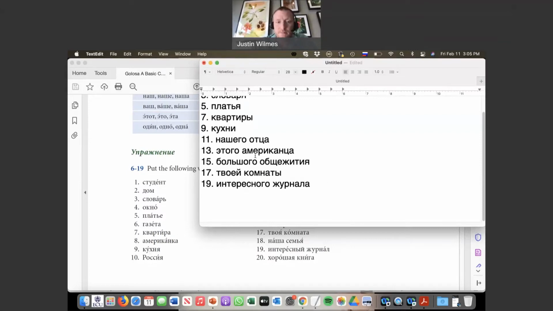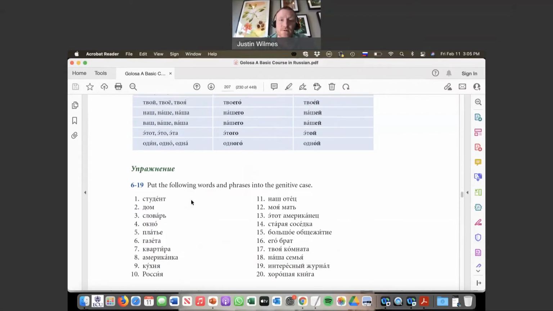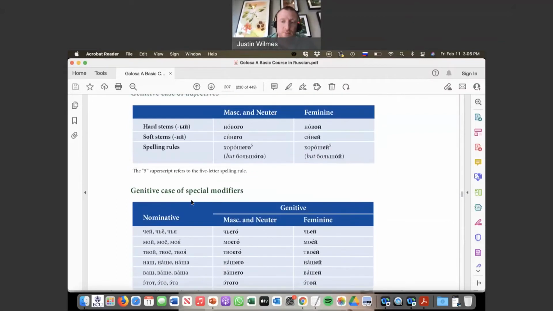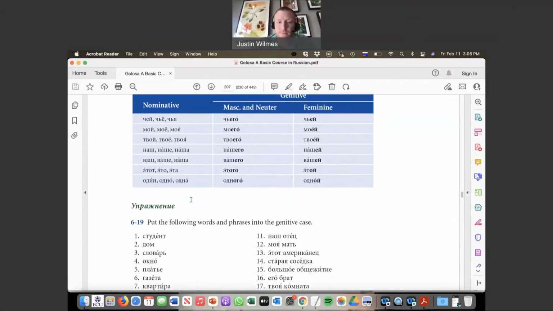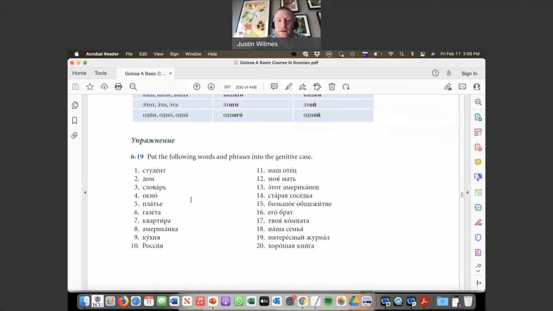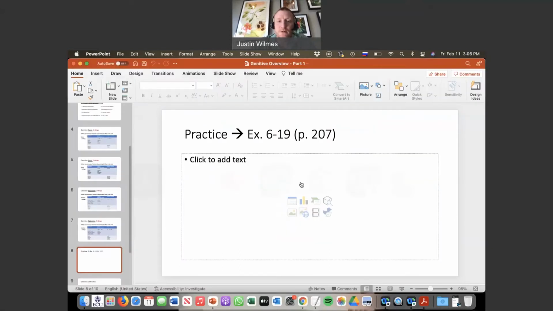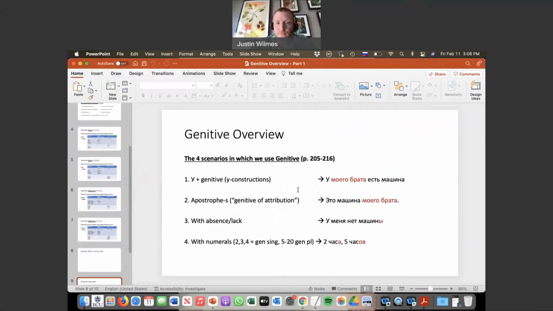But I think this is pretty straightforward in terms of just referencing the charts for now. Pretty soon we want to start to have these memorized, right? The more you do it, the more you'll start to know them. But yeah, putting the noun genitive ending on the nouns and the adjective endings on the adjectives, right? Simple as that.